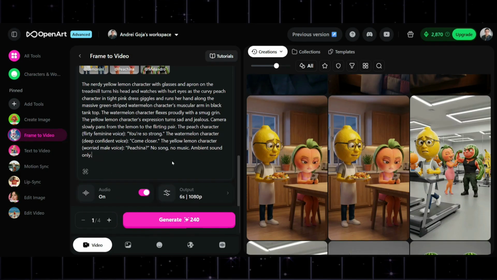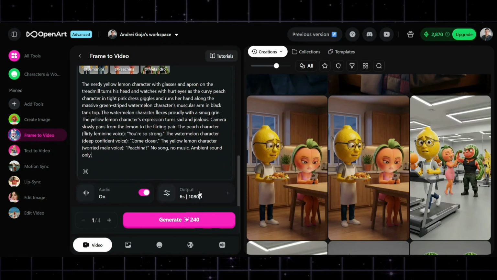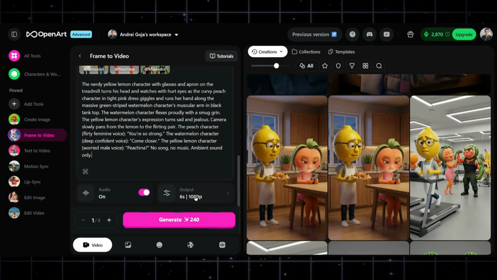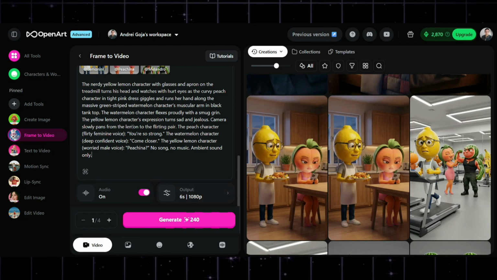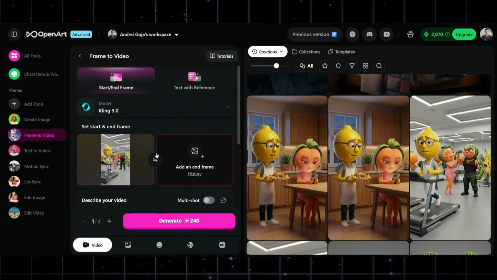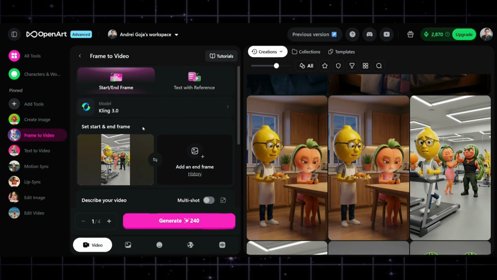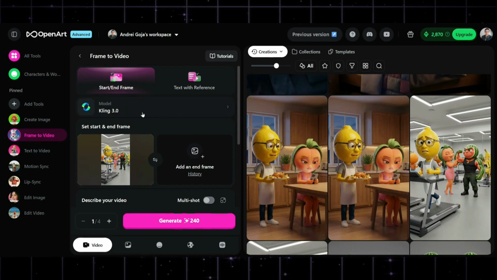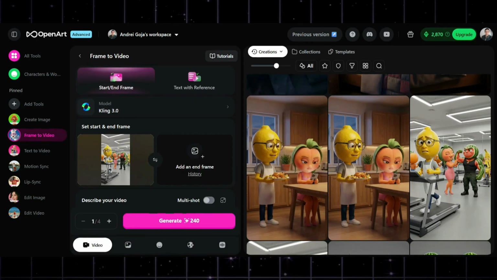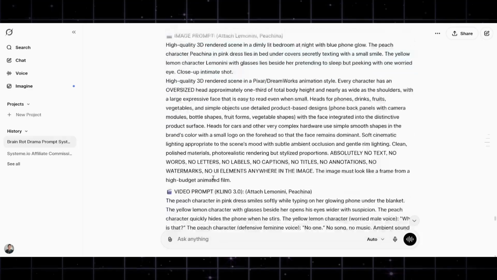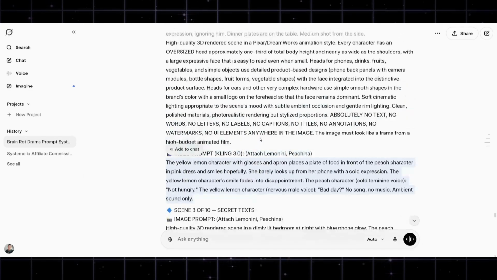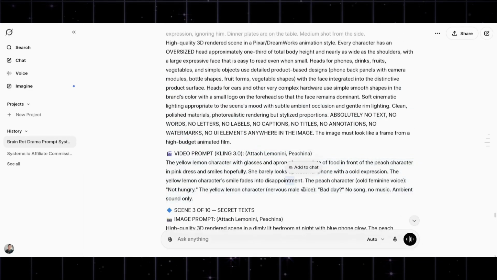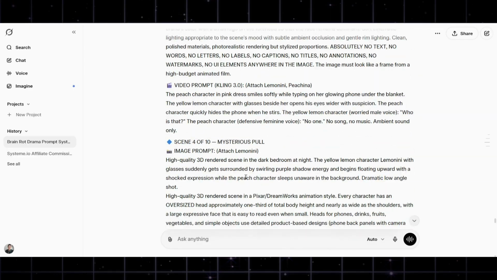We put the prompt here, we attach the characters, we leave the audio on, we select the correct amount of seconds. This all depends on the type of video that you're making, and that's pretty much it. And I did the same 10 times in a row. I just repeated this process. For some of the prompts, I modified a few things here and there so that it fits with what I wanted.